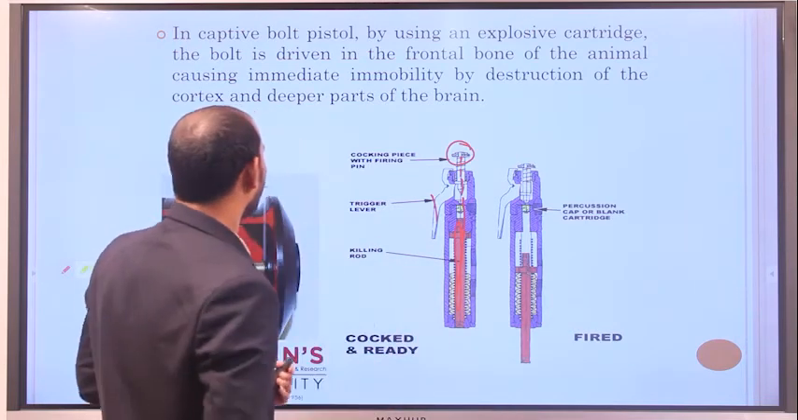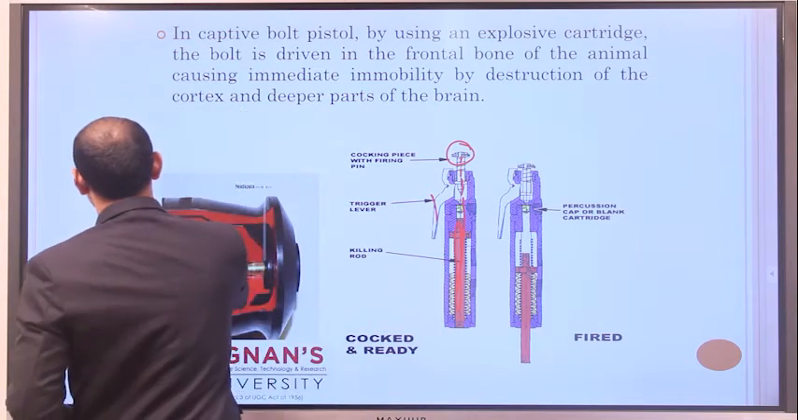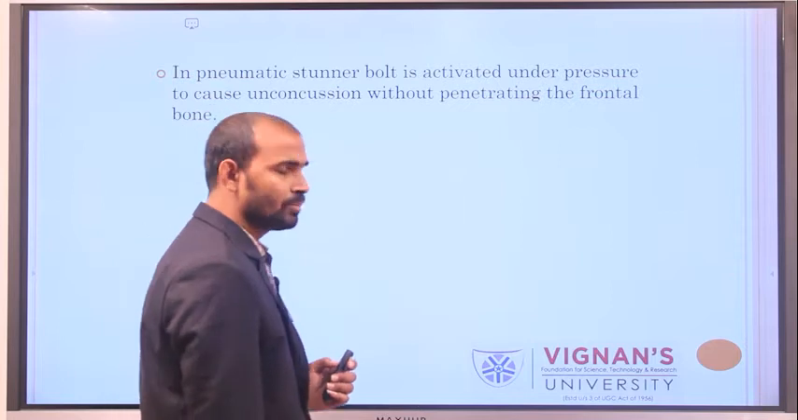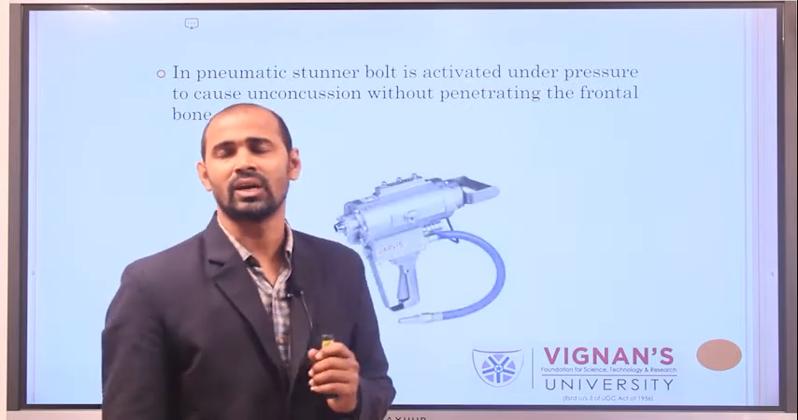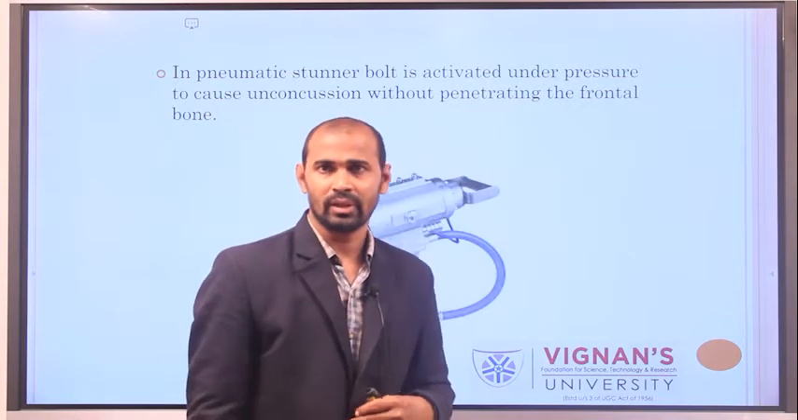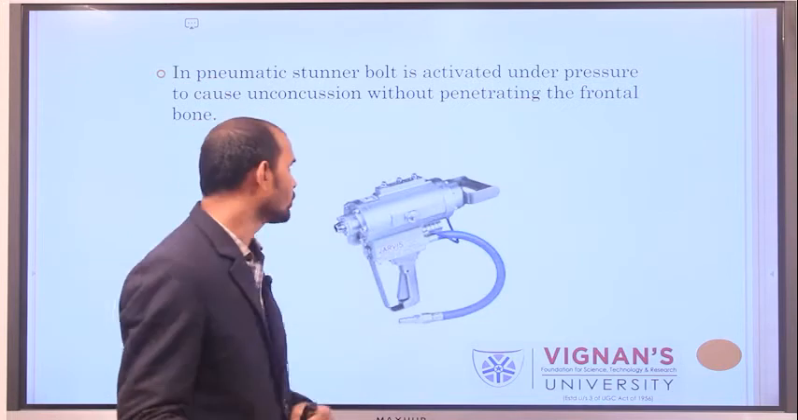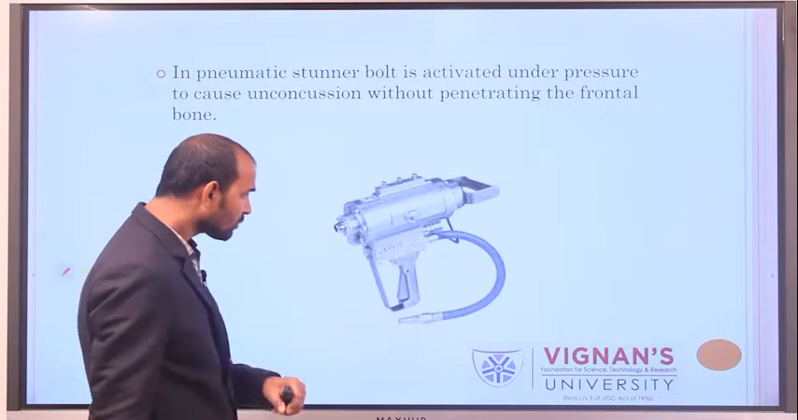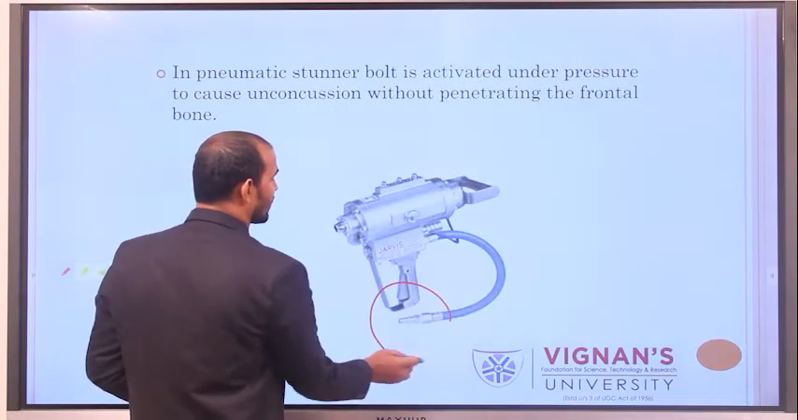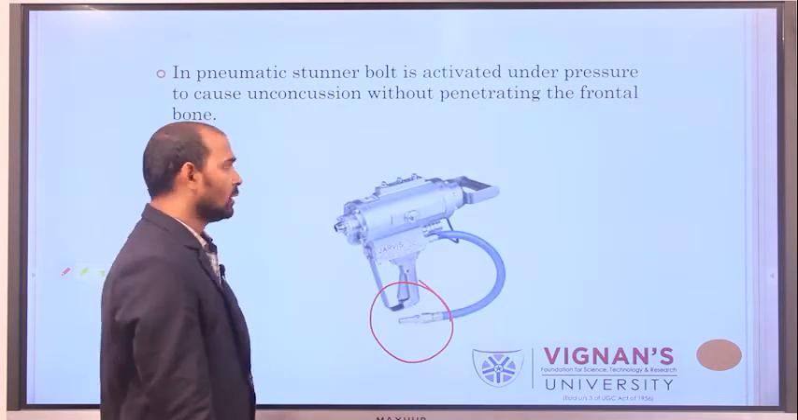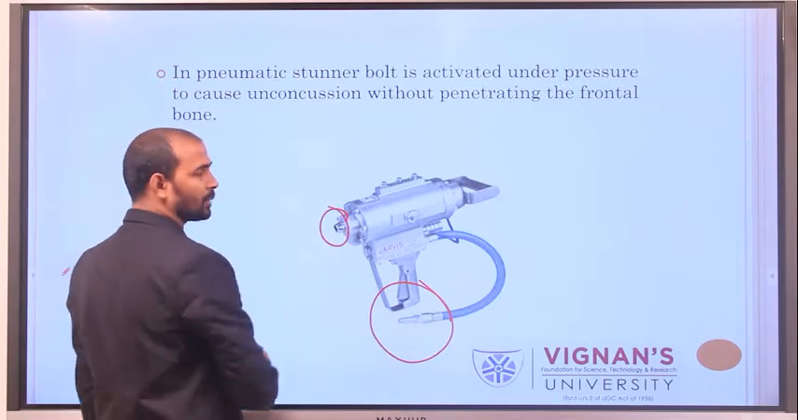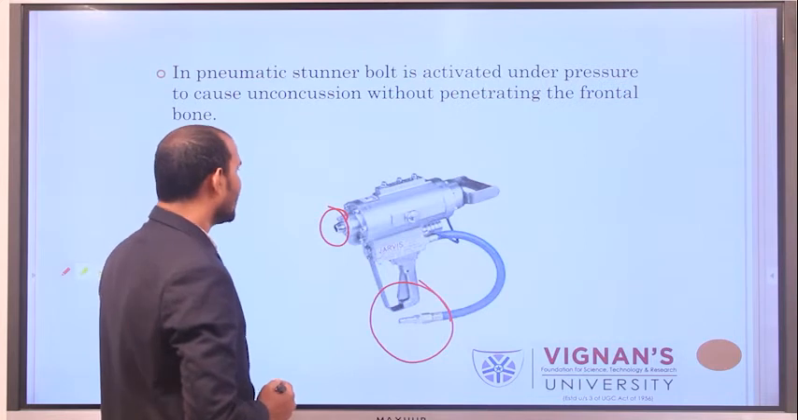Next, if you see the pneumatic stunner, generally these pneumatic stunners work under pressure. Reduced pressure is used. This is a pictorial representation of a pneumatic stunner. This is connected to the pressure valve. This is the bolt portion, that means the frontal portion.